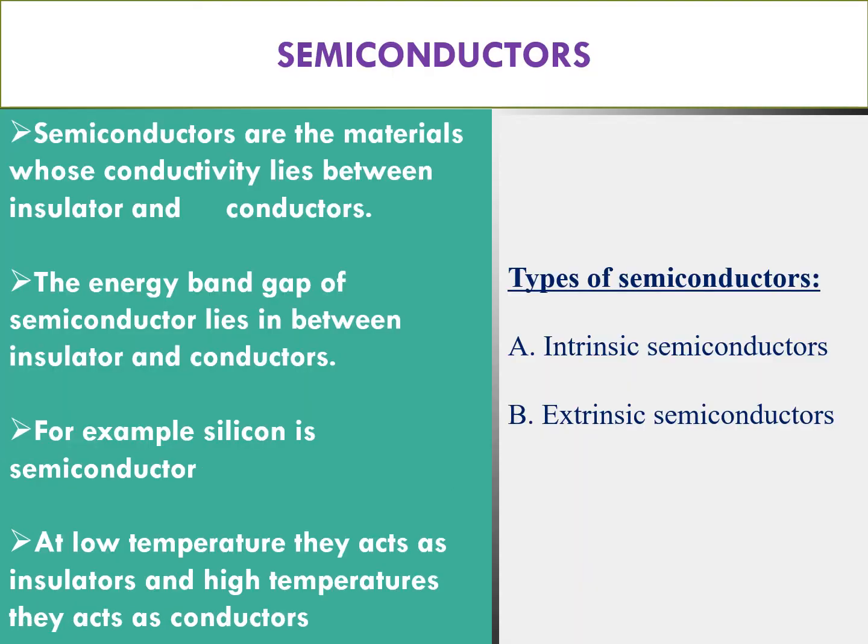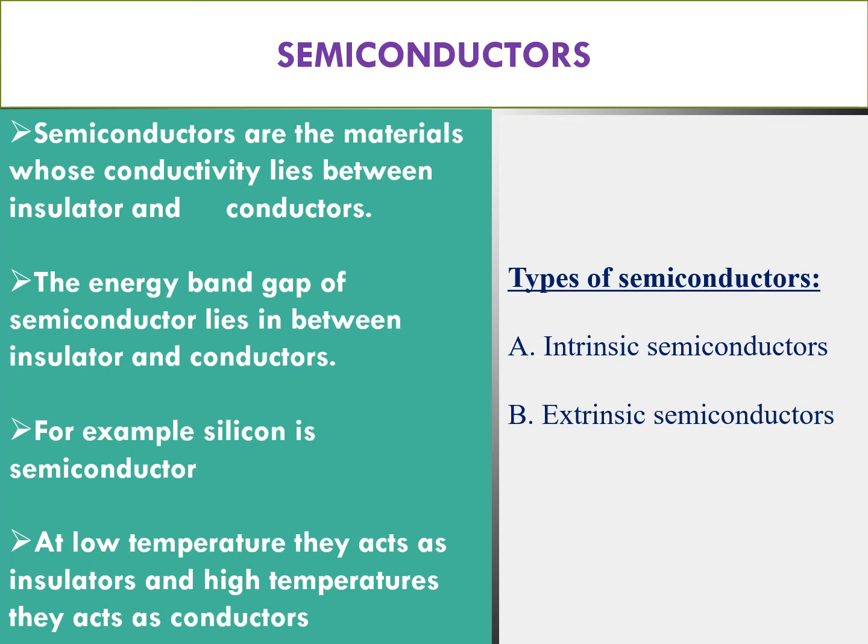In other words, semiconductors are materials whose conductivity lies between insulators and conductors. They are neither insulators nor conductors. They behave with in-between properties, so the energy band gap of a semiconductor lies between insulators and conductors.